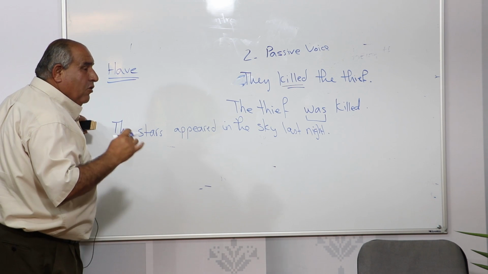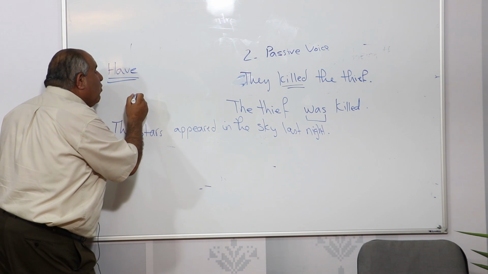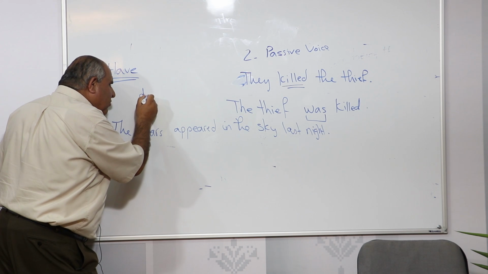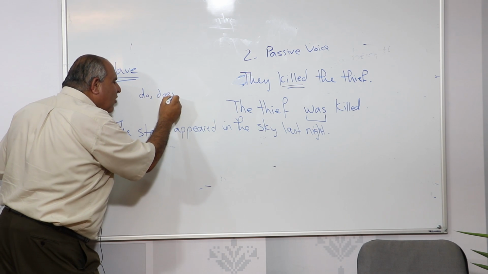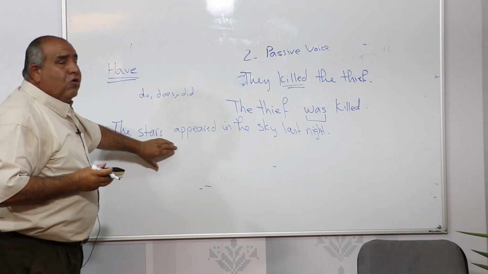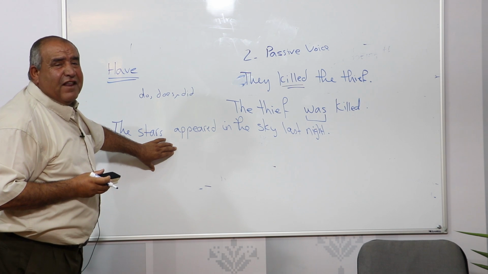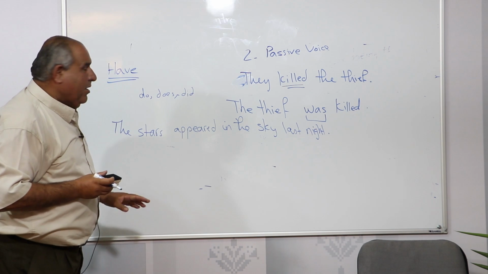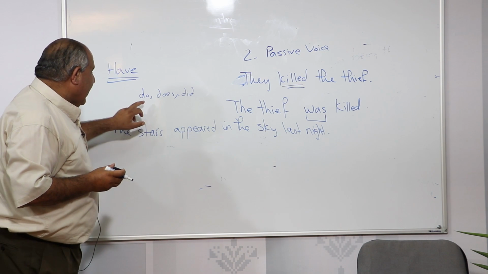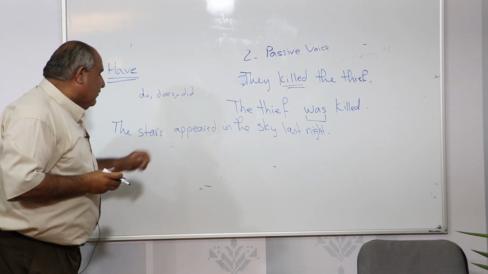Therefore, in order to make a question, we want to bring one of the auxiliaries, either do, does or did. Again, if there is no auxiliary verb or modal auxiliary verb in the sentence, we look at the main verb and bring from it either do, does or did, depending on the tense of the sentence.